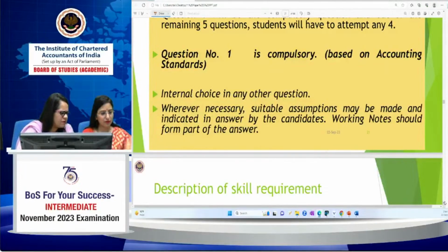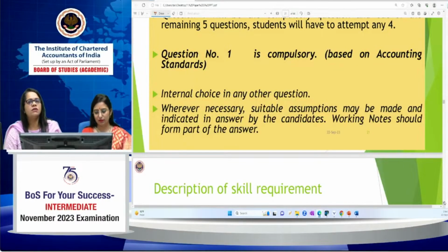There is a question, there is a query: Ma'am, where will I get the question paper pattern PDF? Go to the website www.icai.org, under the Students tab there is a portal called BOS Knowledge Portal, click on that, you will get a section wise and skill wise weightage. So go over there, click there, and go to the intermediate course paper 5, you will get a section wise and skill wise weightage for the paper.